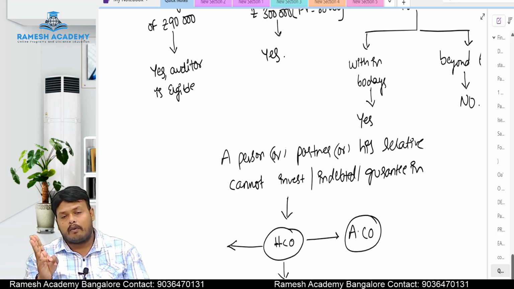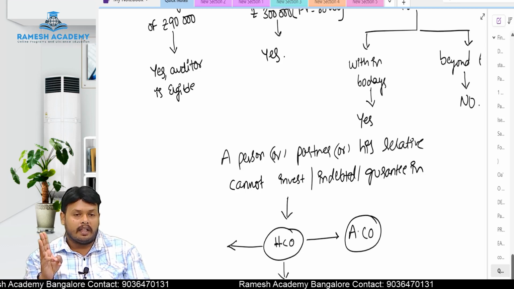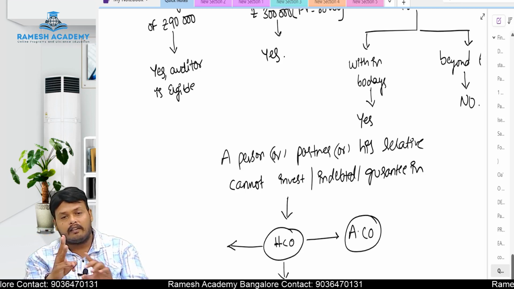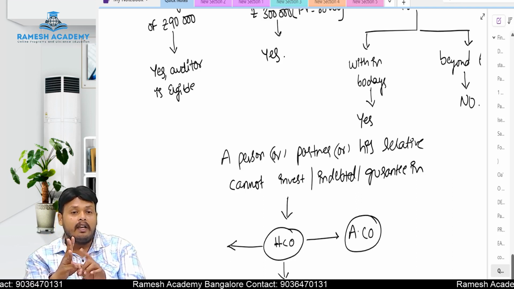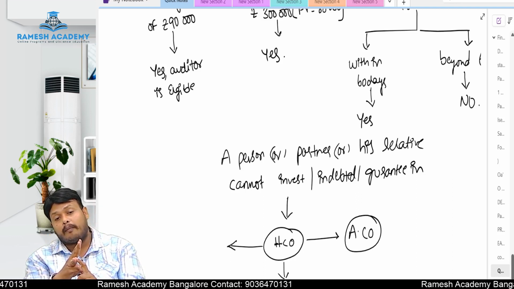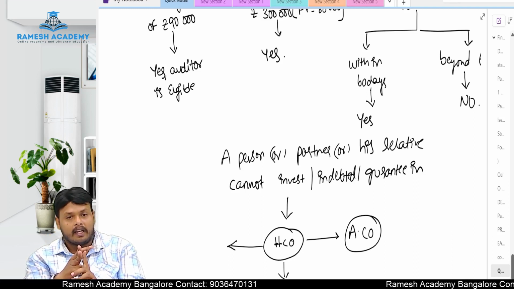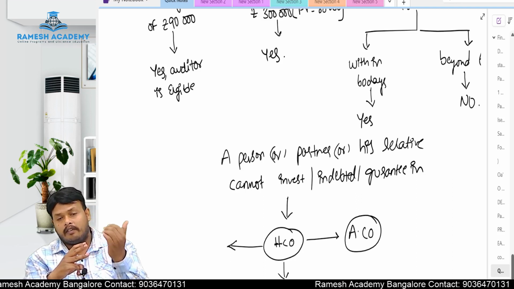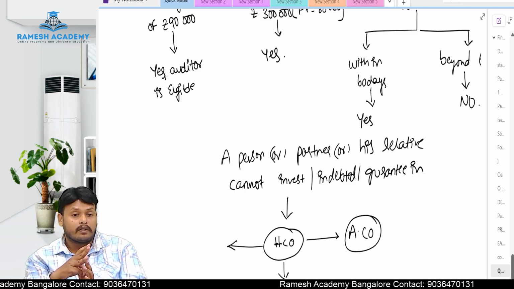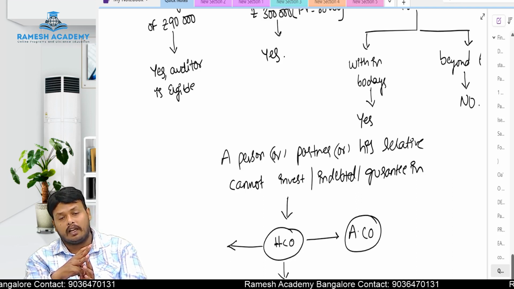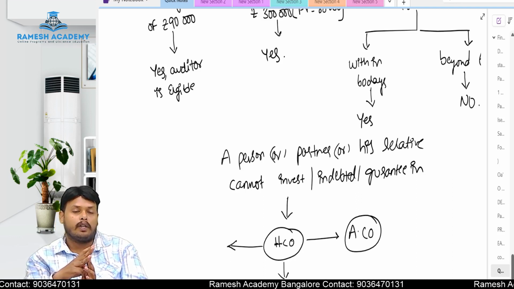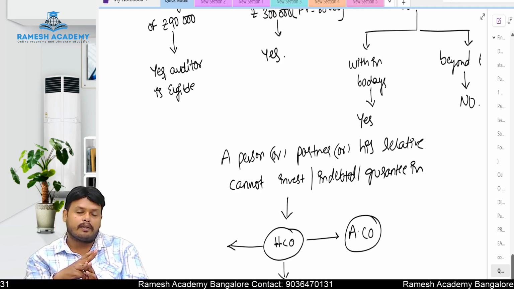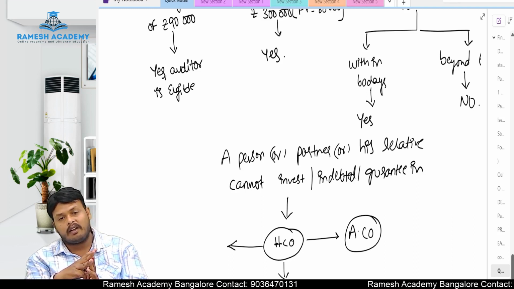For a relative, relaxation is given. The relative can invest in the shares of a company up to the face value of rupees 1 lakh. If he invests above rupees 1 lakh, the auditor will be given an opportunity within 60 days for the relative to sell the excess value he is holding above 1 lakh. Then he is eligible. If he does not sell within 60 days, then he is to be disqualified to act as an auditor.